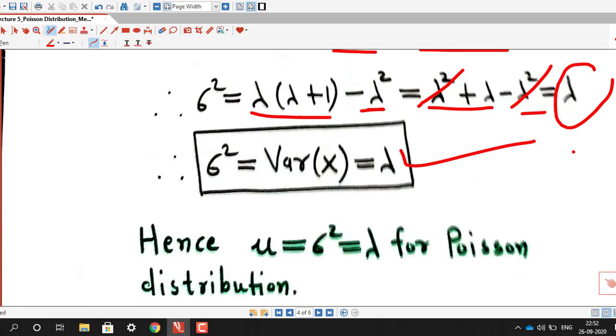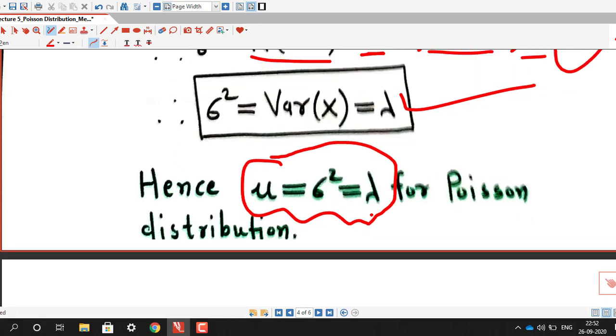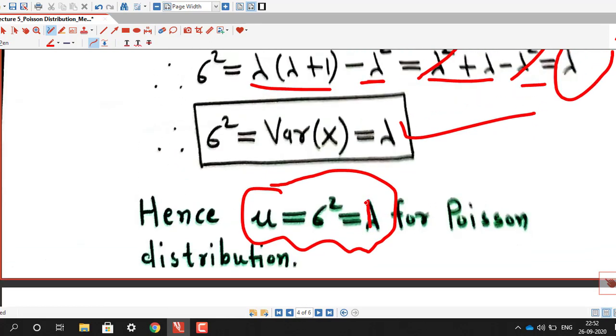So hence we have shown that the mean and variance of a Poisson distribution, or the mean and variance of a Poisson random variable, are equal, and the equal value is lambda, which is the parameter of the Poisson distribution.